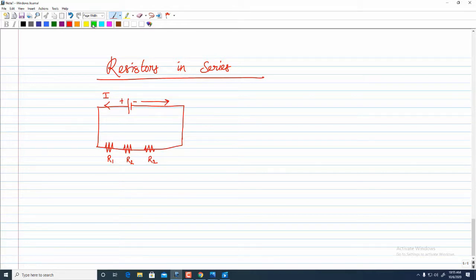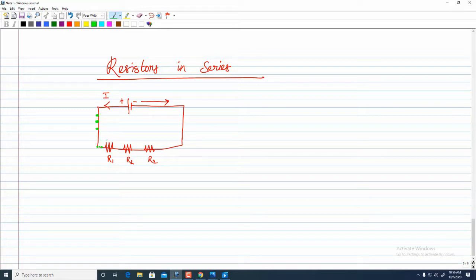If I use a different color to represent the flow of electrons, just imagine that we are having 3 electrons in this given circuit. When the circuit is completed, they start to flow. All the 3 electrons will be collected at this point.